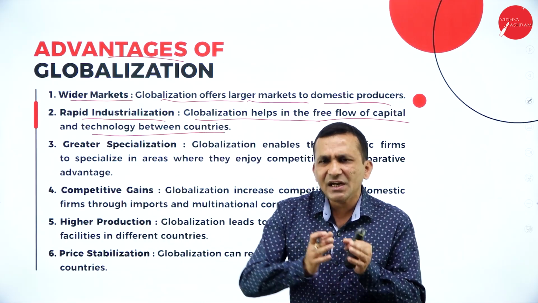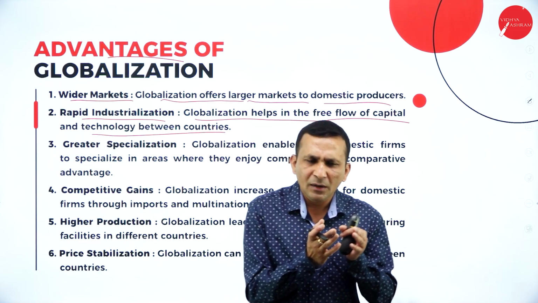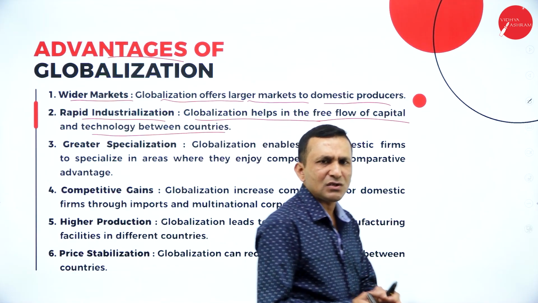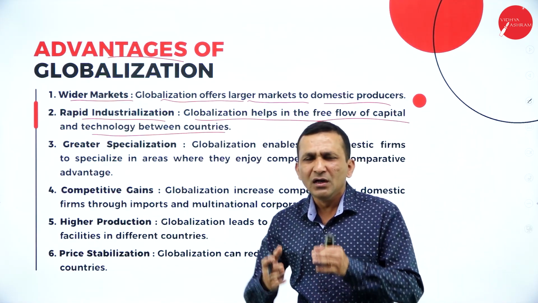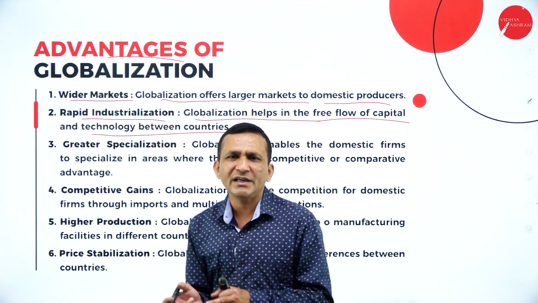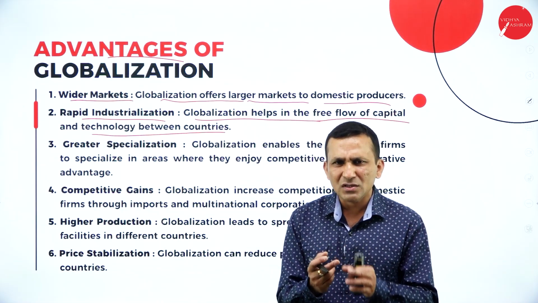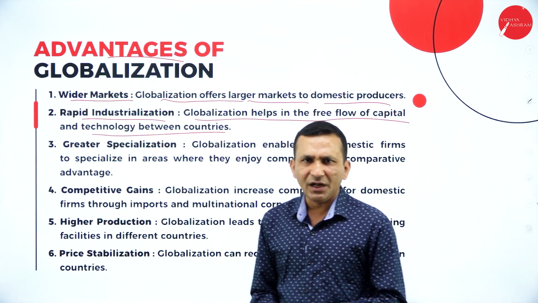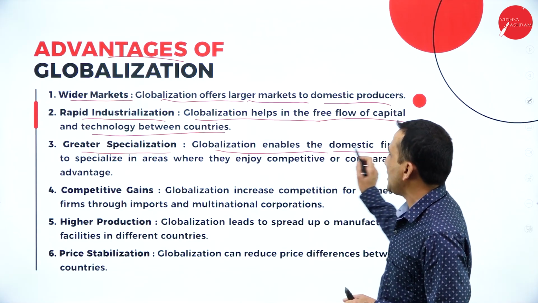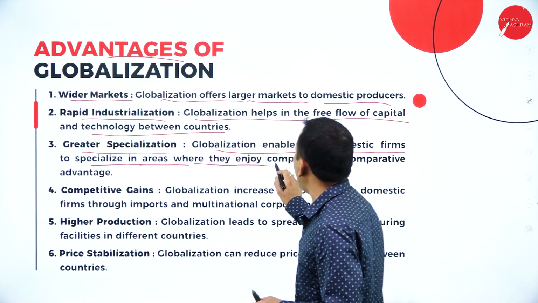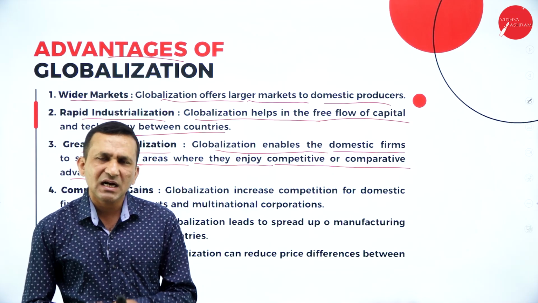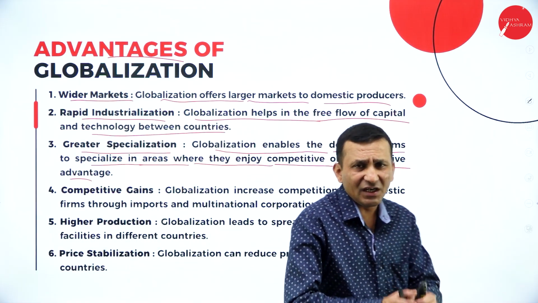Each and every country has a different strength. For example, India is second in population, and we have resources too. So definitely we go for it, though we are not developing the technology ourselves. If you take the example of 2G and 5G, because of the global market, because of globalization, every country is getting a benefit. And greater specialization: globalization enables domestic firms to specialize in the areas where they enjoy competitive and comparative advantages, because each country has unique strategies, unique innovations, and a unique resource.